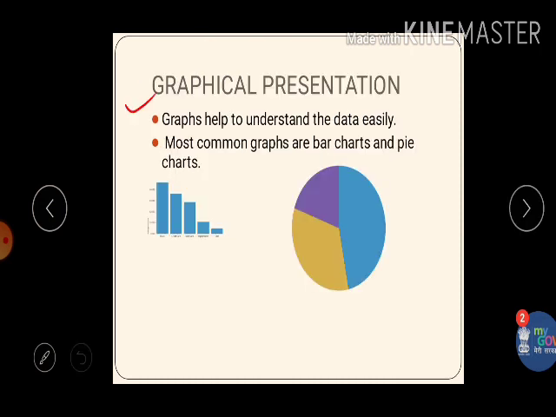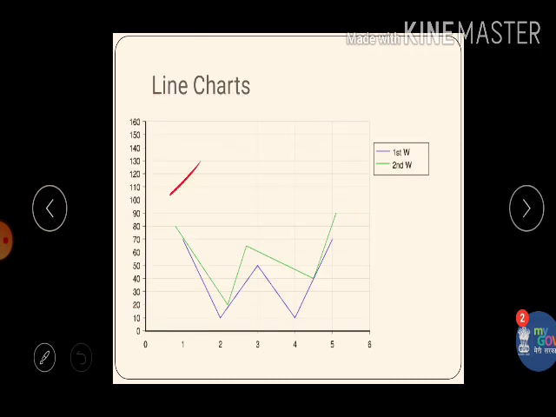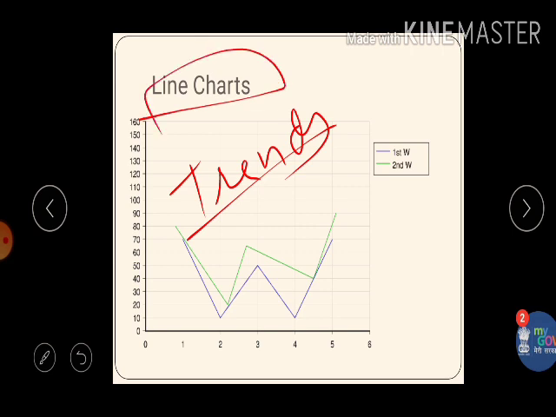Then we present this tabular data in the form of graphs. Mostly we use bar charts, where we show the responses. When we want to show the responses in percentages, we use a pie chart. And when we want to show the trends of the variables, we use line charts. I will discuss all these charts later in the series when we discuss charts and graphs in SPSS.